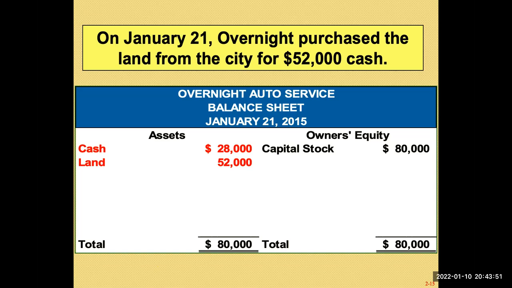So cash plus land gives a total of 80,000. Capital stock has no change, because purchasing land for cash does not involve capital stock. There's a change in your asset: the form of asset changed from cash of 80,000 to cash of 28,000, with an increase in land of 52,000.